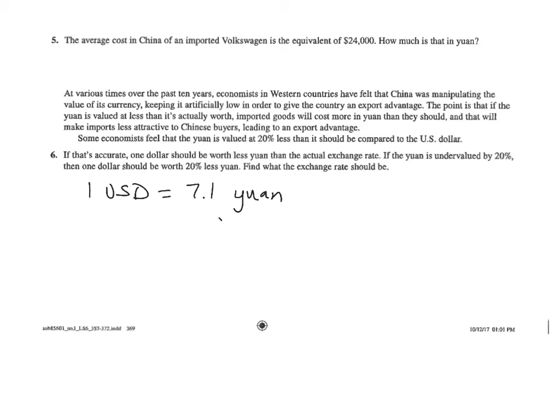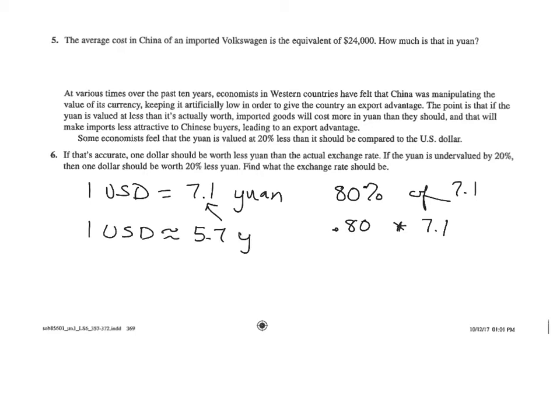So we need this to be 20% less than it is. Well, 20% less than what it is would be 80%, right? So we're now trying to find 80% of 7 1/10. We do that by changing the percent to a decimal and multiplying. And so let's go ahead and round that to 5.71. Okay, so that's what it should be.